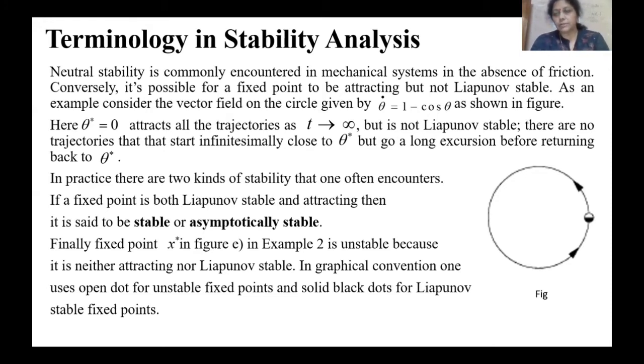But it is not Lyapunov stable because there are trajectories that move away like this, but then attract towards this point. So it took a complete path coming to this point. So in this case, it is Lyapunov stable, and also because it is attracting towards this point, it is an asymptotically stable point.